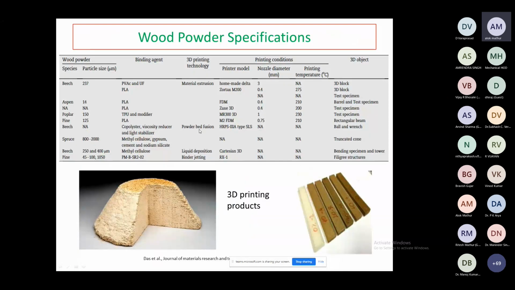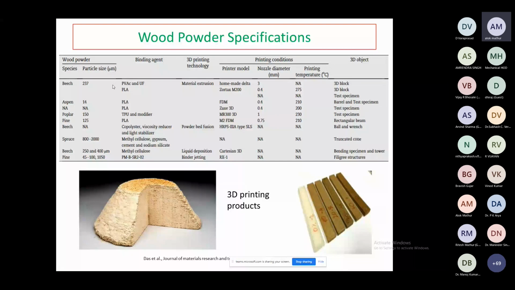So, this is the wood powder specification. You can see the different types of wood powder species already being used: beech, aspen, poplar, pine, and the particle size. Then we have the binding agent. Different types of binding agent have been used, either in polymer form or as a binder, right?